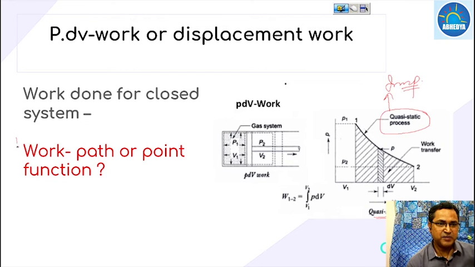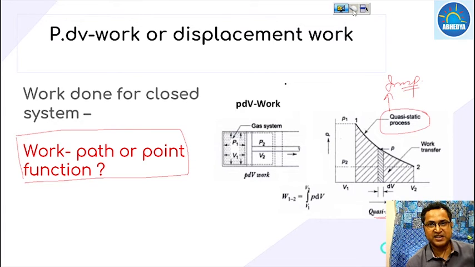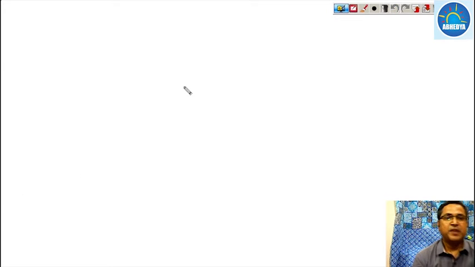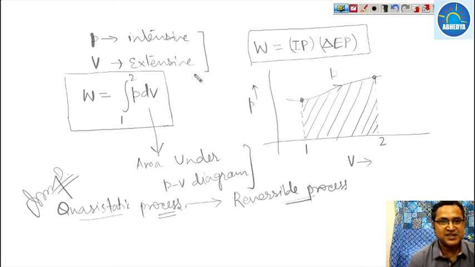Now this is an important one again: whether work is a point function or a path function. So now let us check this. As in the last part, we have shown that work done is the change in an intensive property and the change in an extensive property, meaning it is the product of two properties.